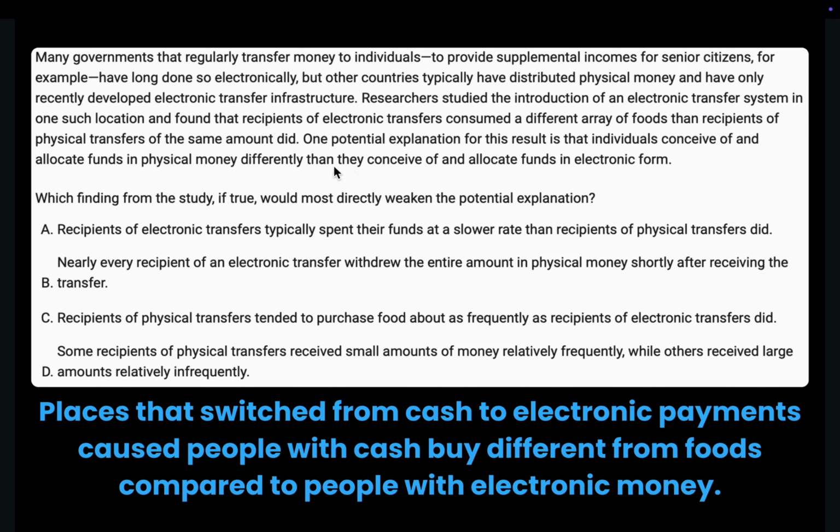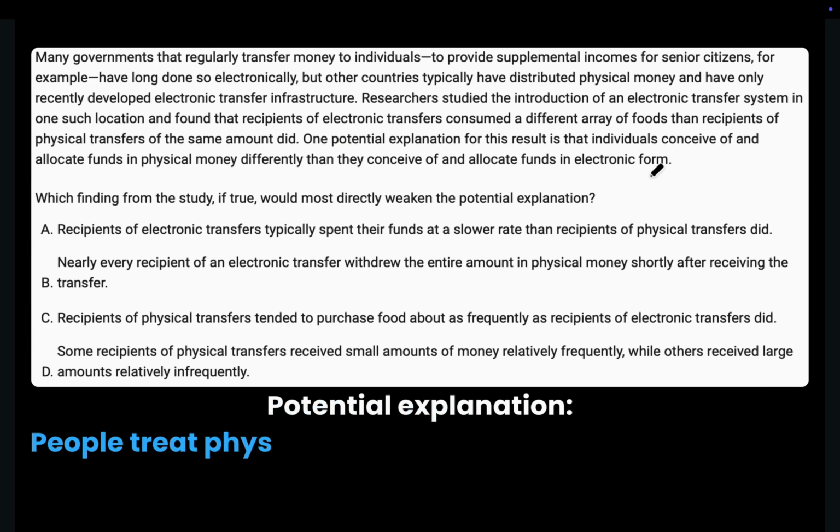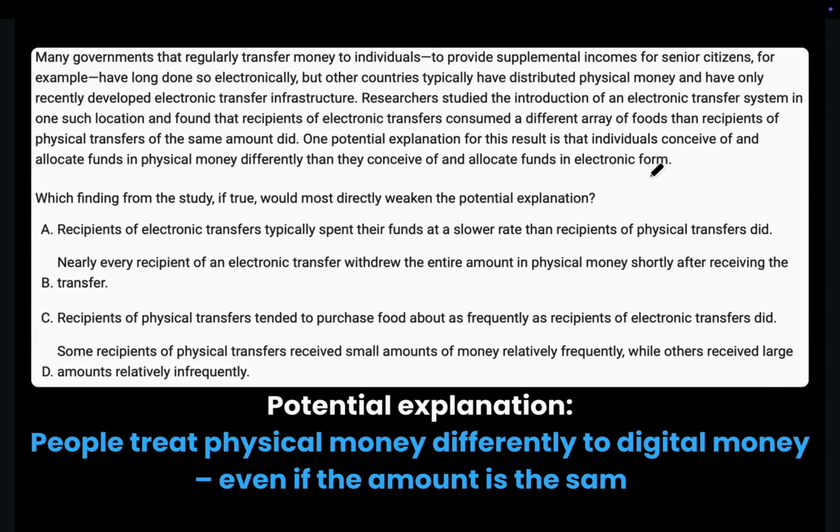One potential explanation for this result is that individuals conceive of and allocate funds in physical money differently than they conceive of and allocate funds in electronic form. According to the potential explanation, the reason why might be because people think about and spend physical money differently than they do electronic money, even if the amount is the same.